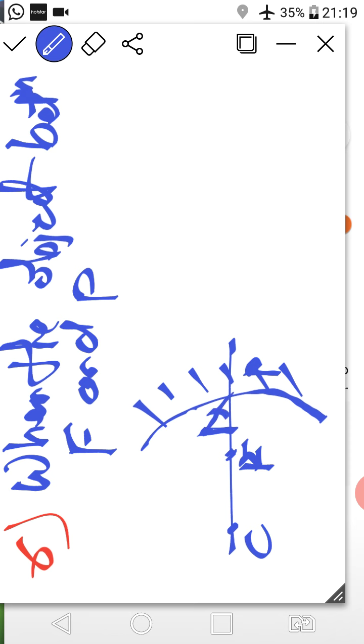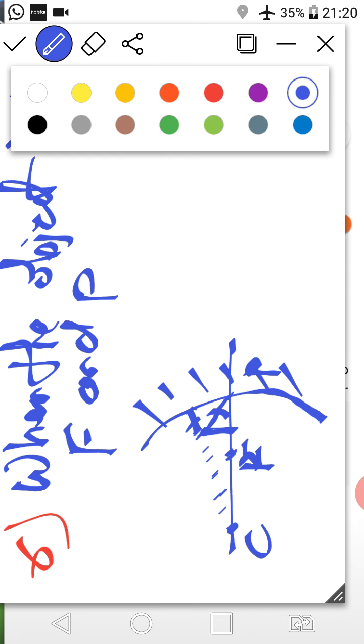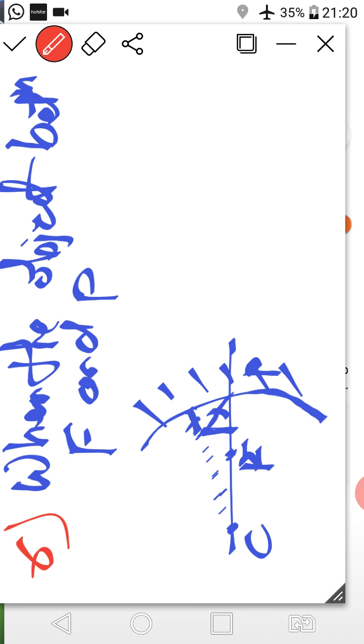One incident ray is incident at the pole, and another incident ray is incident on the mirror, appearing to come from the center of curvature, right class? Like that. As we know, the ray incident at the pole reflects with the angle of incidence equal to the angle of reflection, and the ray which appears to come from the center of curvature will reflect along the same path. I will draw with the red line like this,